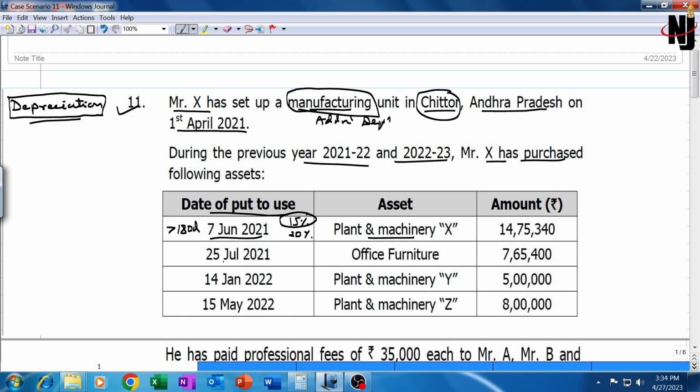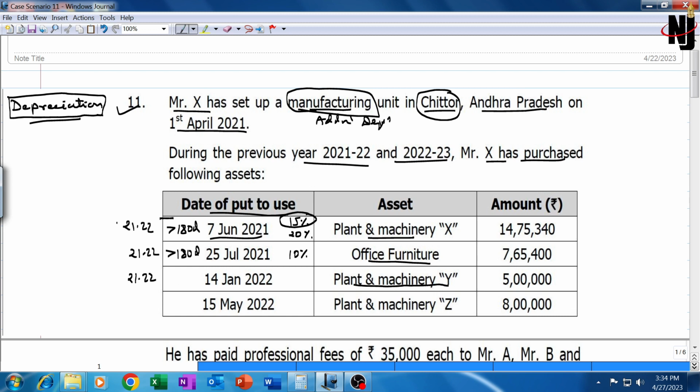Then 25th July 2021, again more than 180 days, and again last year. These two have been acquired in 21-22. Again, this is office furniture, therefore only depreciation will be allowed at the rate of 10%. Rate of depreciation on furniture fitting is 10%. Additional depreciation is only on plant machinery, not on furniture fitting. 7,65,400.